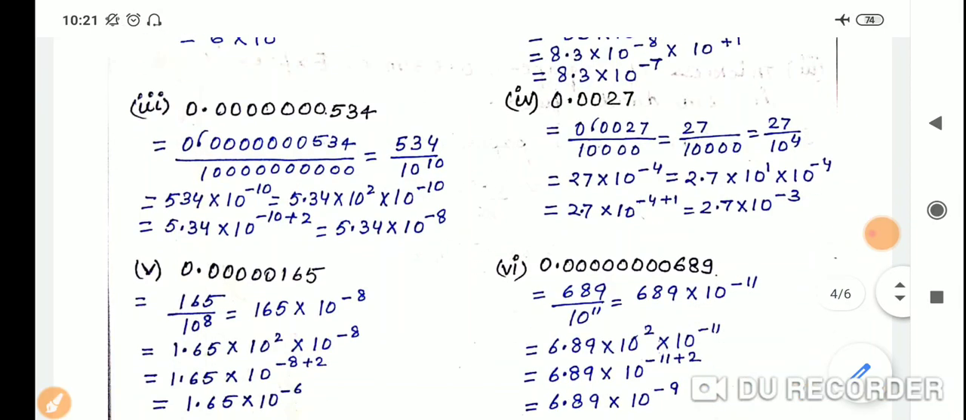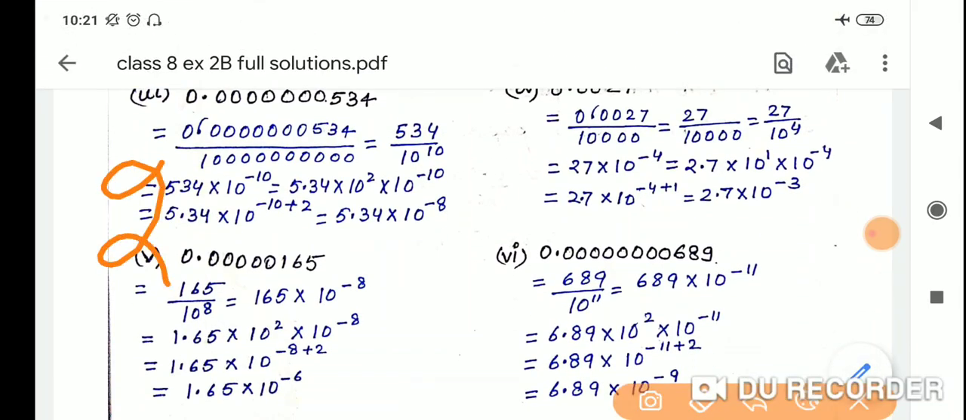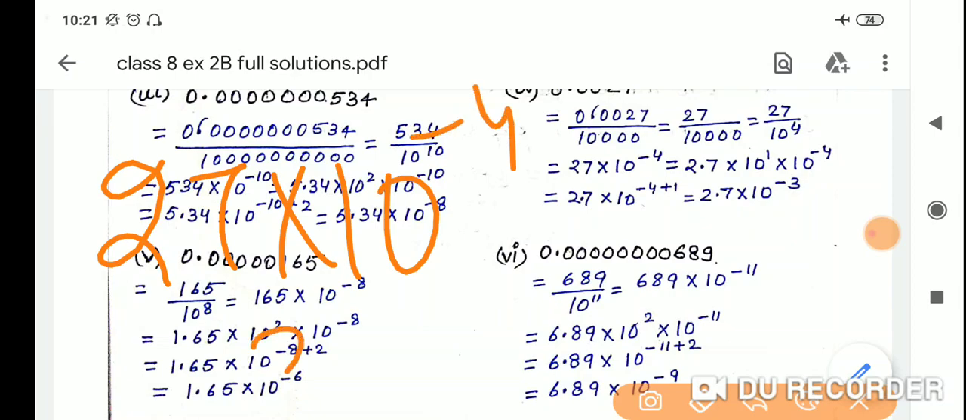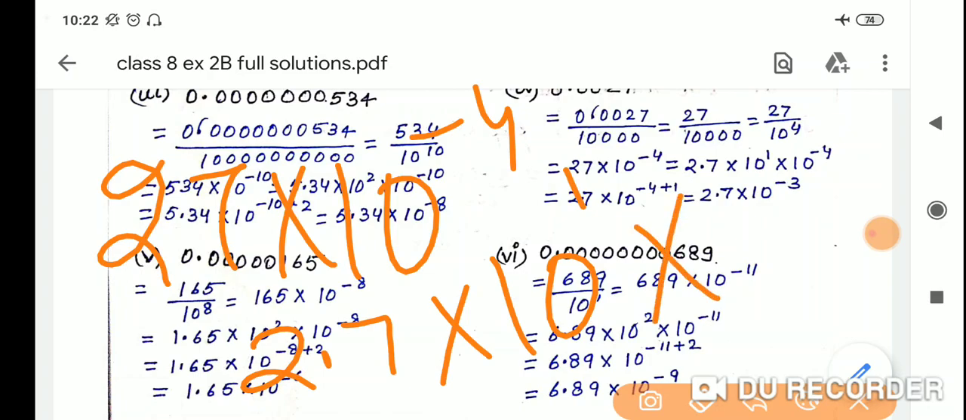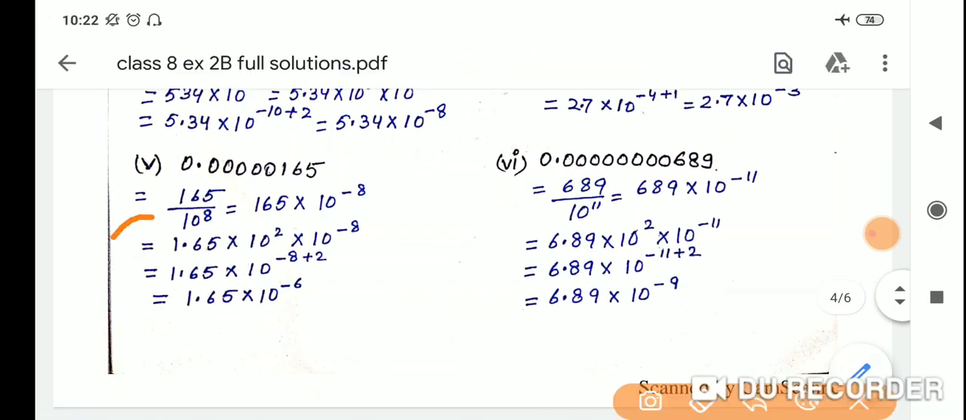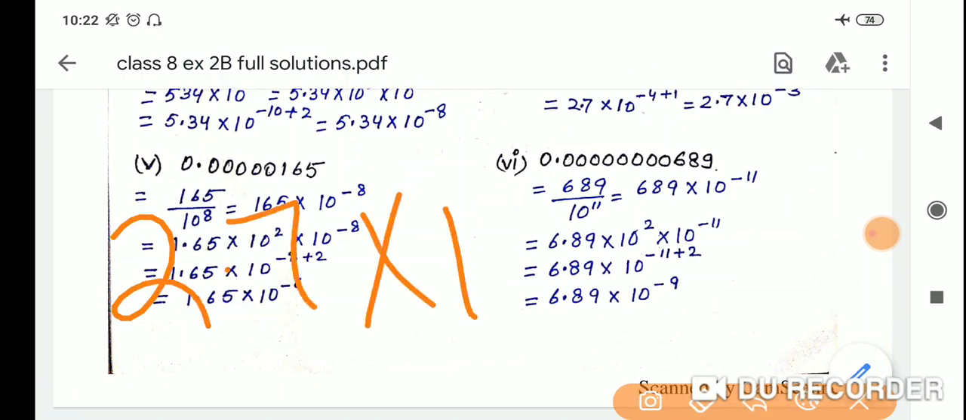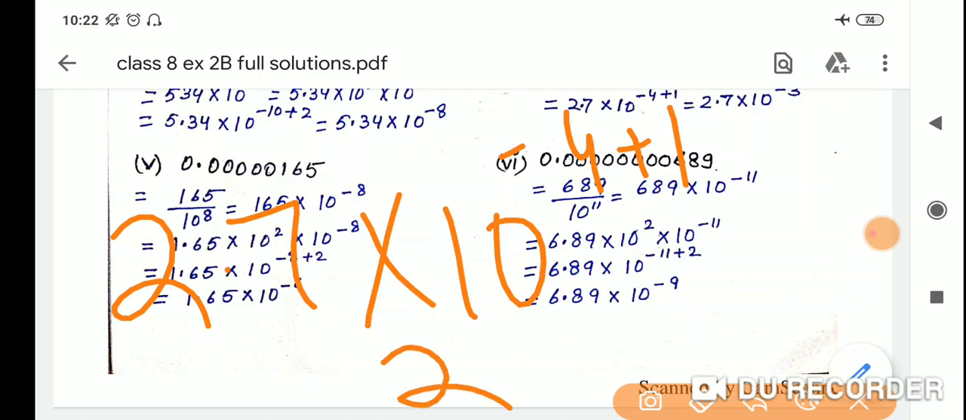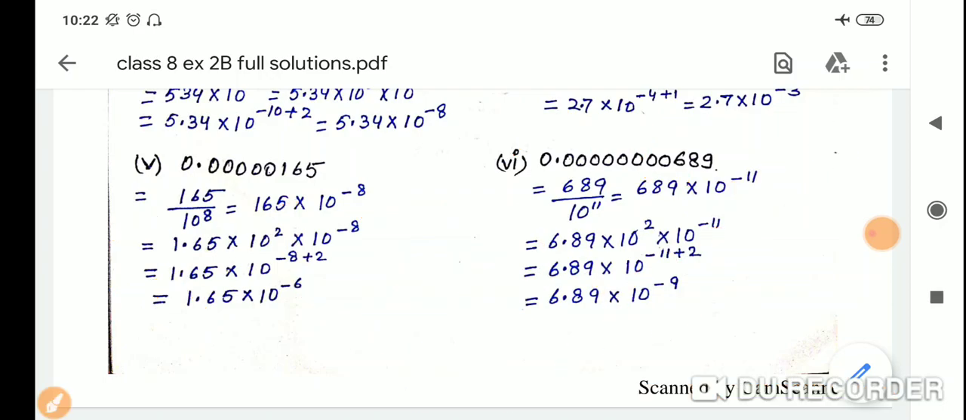Clear? Now 27 into 10 raised to the power minus 4, then 2.7 multiply by 10 raised to the power 1 multiply by 10 raised to the power minus 4. Clear? Then 2.7 multiply by 10 raised to the power minus 4 plus 1, and 2.7 into 10 raised to the power minus 3 is the answer. Very easy.